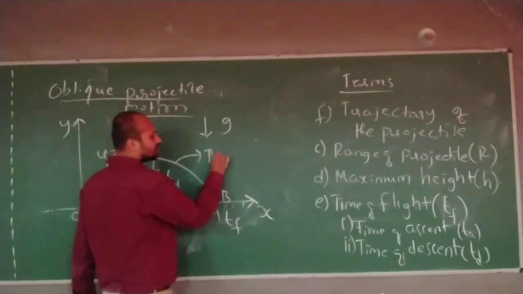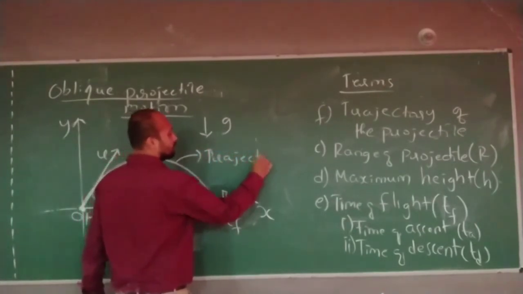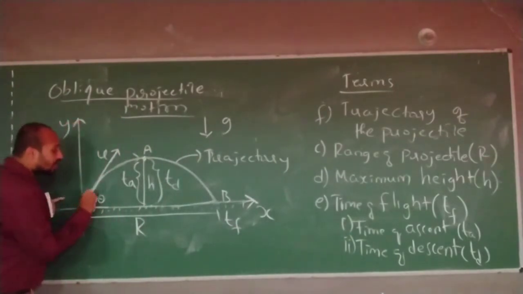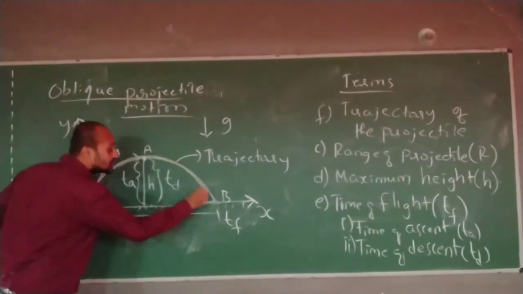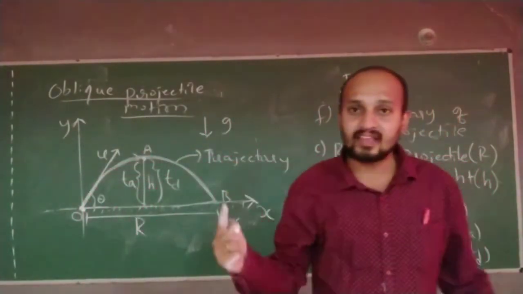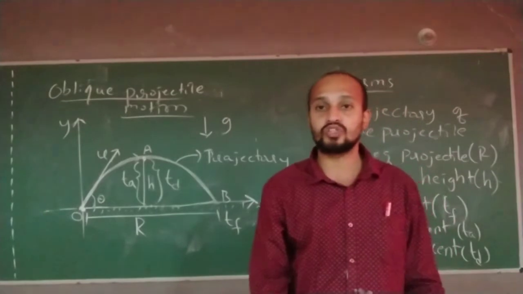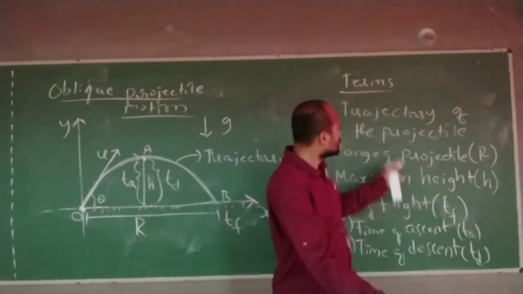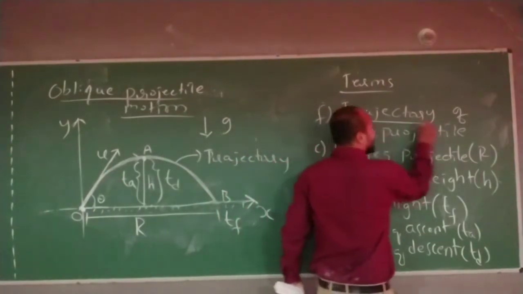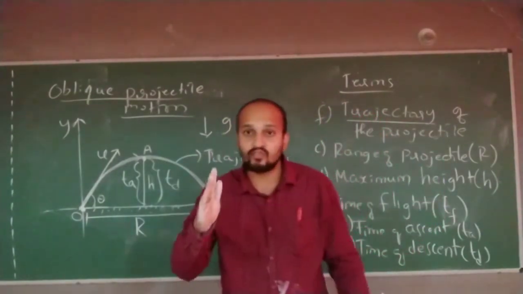This is called the trajectory. The trajectory is the path followed by a projectile motion. How the path is happening, what is the path of the projectile motion, we call the trajectory of the projectile. Trajectory always tells you the path followed.